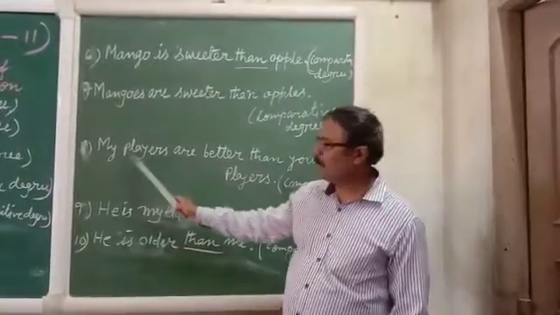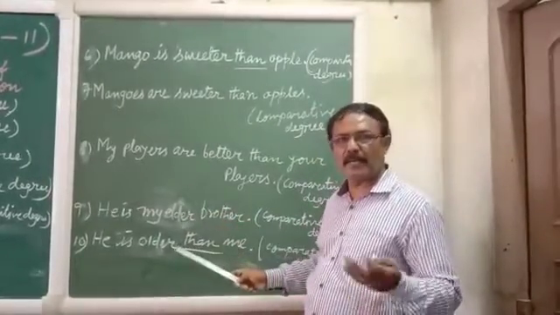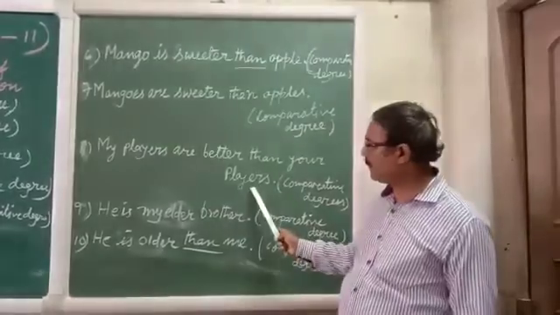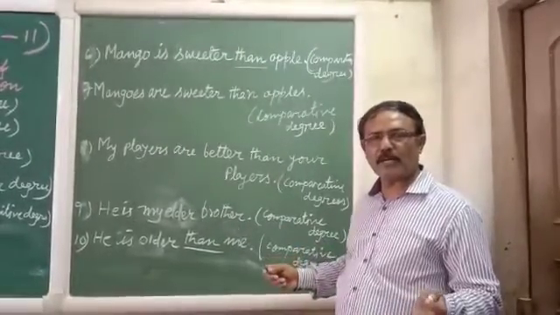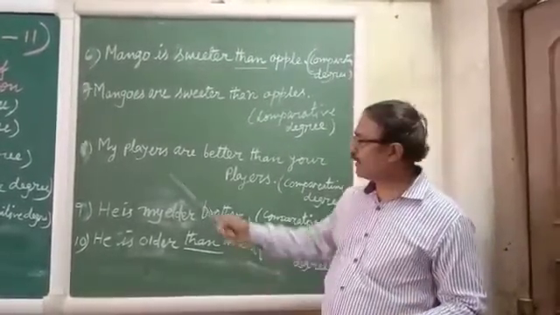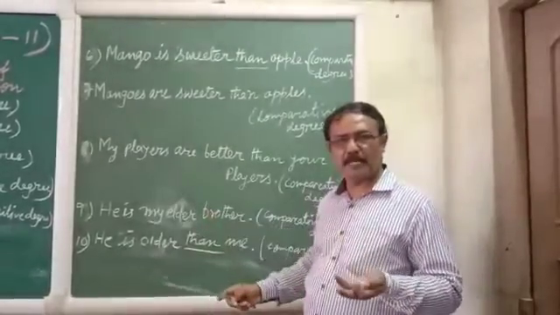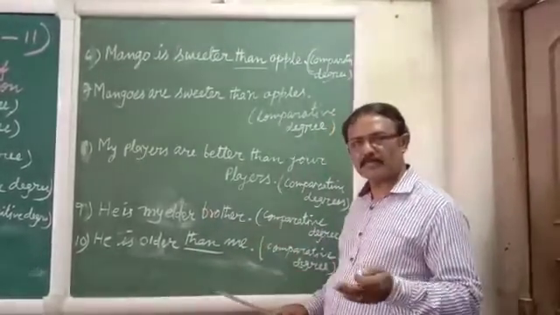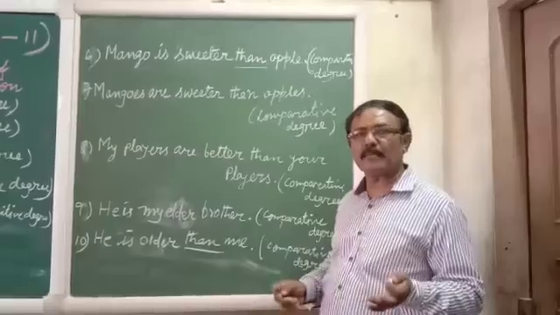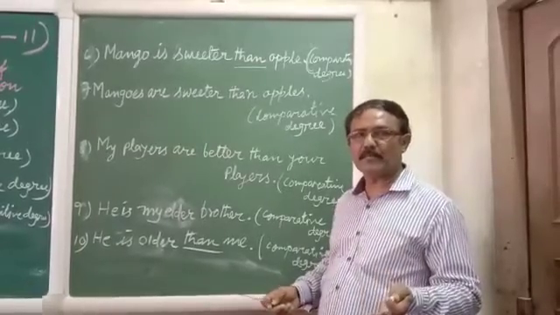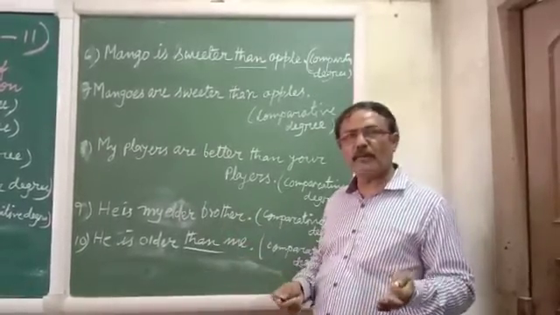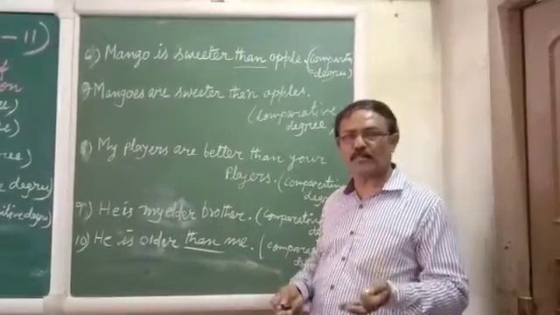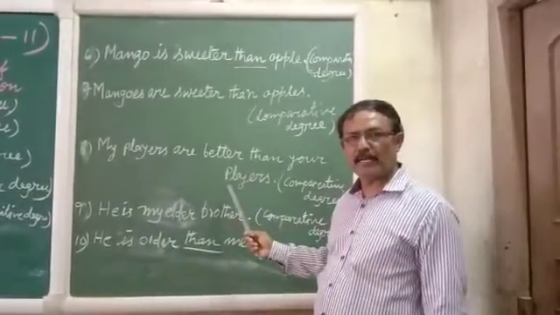Next one is my players are better than your players. Again you see players. Players means maybe 11, and again here players means 11. Suppose you are playing a cricket match. So here my players means 11 players and your players means also 11 players. So 11 plus 11, 22 players. And we say that we compare the two objects, two persons, but here 22 players.